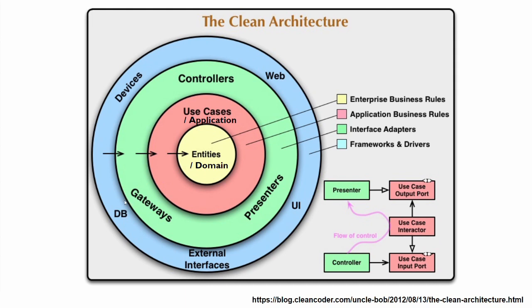Application layer will interact with outer layers through the gateway, that is databases or any other external dependencies. The real strength of clean architecture is that the domain and application layer don't care about any external infrastructure. They don't know what database we are using or what UI technology we are using. They communicate with external dependencies via interfaces, which are owned by the application layer. This makes our system independent of tech stack.